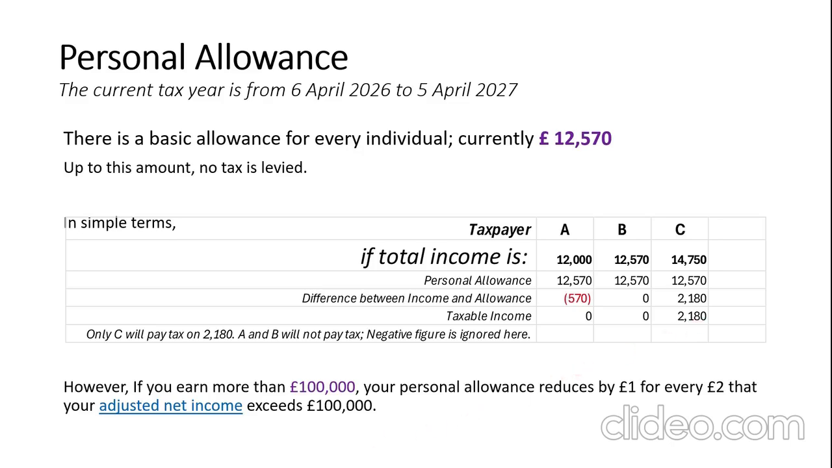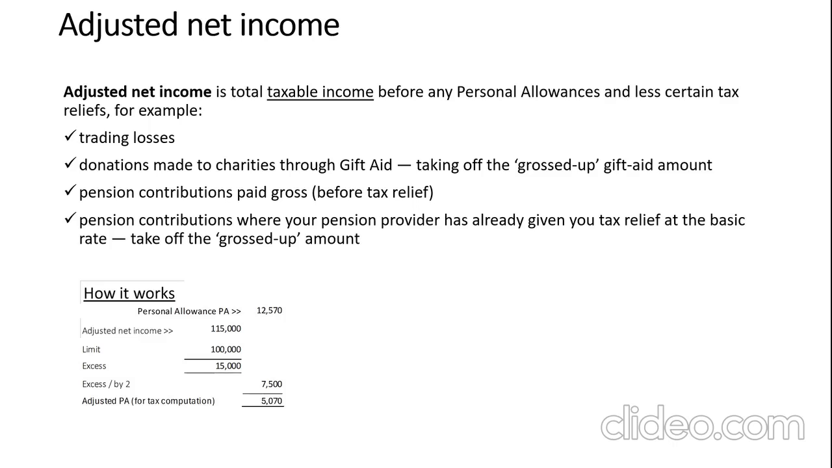All right. If you earn above 100,000, this personal allowance will be reduced by £1 for every £2 that your income, adjusted net income in this case, exceeds 100,000. All right. So, what's the adjusted net income? Adjusted net income itself is total income less the following items. Once you deduct all these items from your total taxable income, you will have adjusted net income.